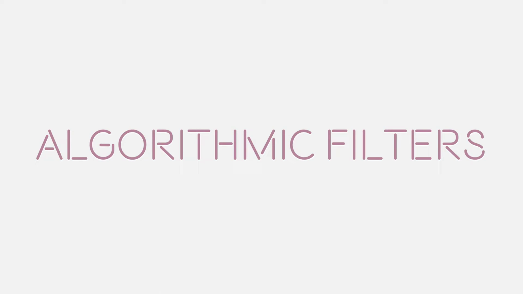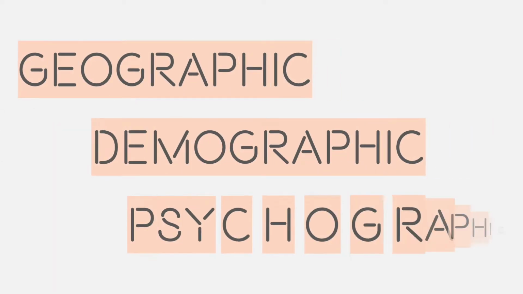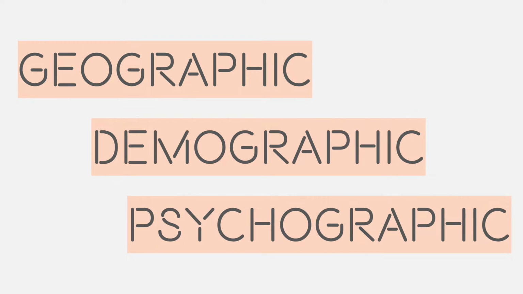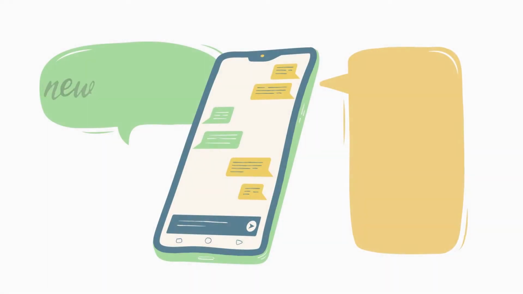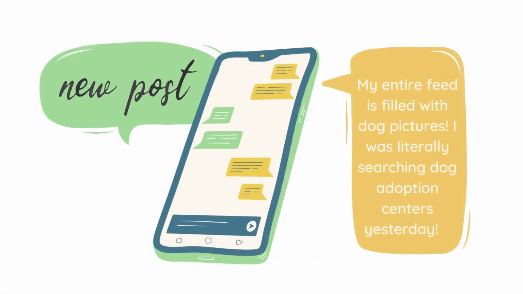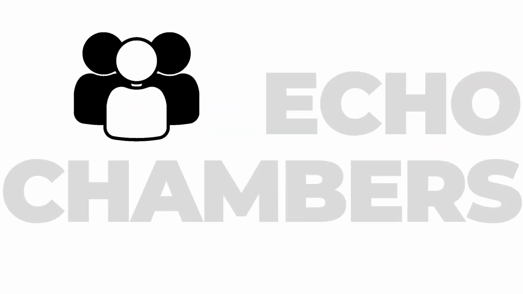Algorithmic filters are a way to analyze your geographic, demographic, and psychographic information to understand what suggestive content to provide. The information that one willingly puts on social media or allows these platforms to collect can determine how their feeds look and how personally tailored they are. This filtering process creates echo chambers that can have a minefield of cognitive biases.